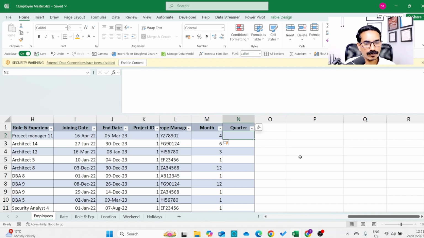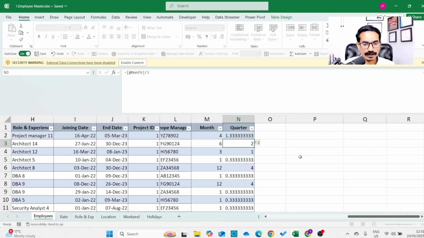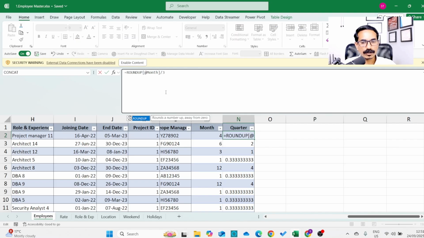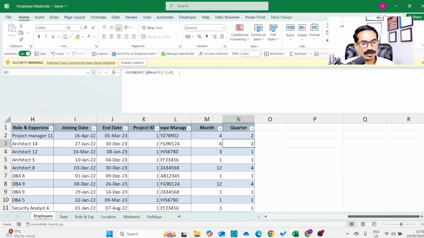Now from the month, if I want to find out the quarter, I need to divide the month by 3. And then after dividing the month by 3, I need to round up, use the roundup function. And then after 3, I need to say comma 0. So now we have calculated the quarter. So April is what? Second quarter. January, February, March is first quarter. April, May, June is second quarter.